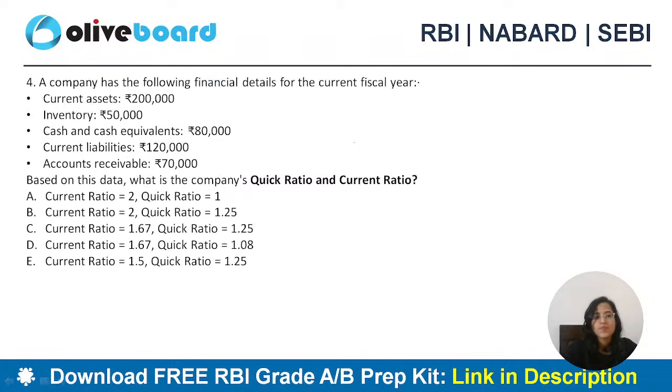Right? Okay. A company has the following financial details for the current fiscal year. Your current assets are 2 lakh. Inventory is 50,000, cash and cash equivalents 80,000, current liabilities 1,20,000, accounts receivable 70,000. What you have to calculate is the quick ratio and the current ratio. What is going to be your answer here? Quickly calculate and then give me the answer, everyone. Try to calculate with the given information and let me know the answer. Then we will check it out. Current ratio and quick ratio.